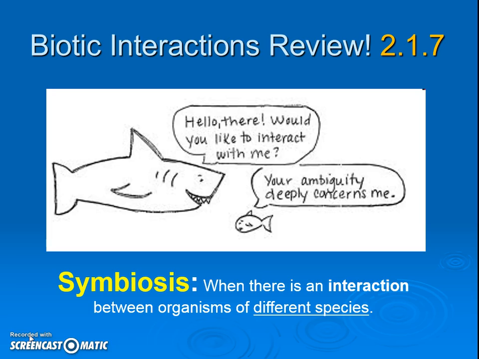Right here, quickly, the first definition we're going to have is the word symbiosis, which you should have learned in 9th grade biology. Sym means together and bio means life. So these are all interactions between organisms of different species living together. Let's get going. Pause if I go too fast.